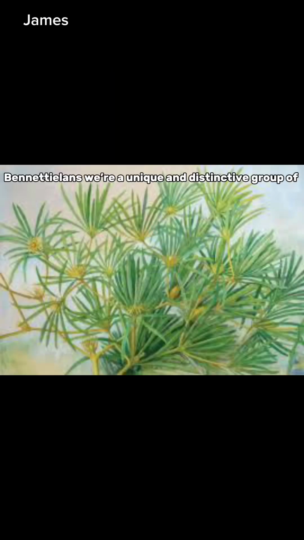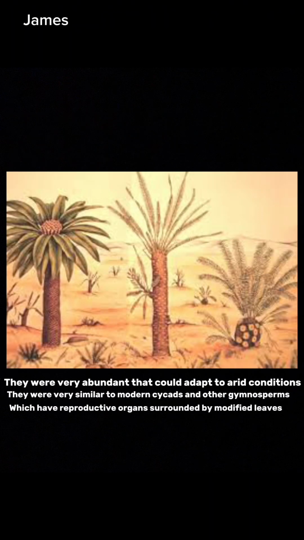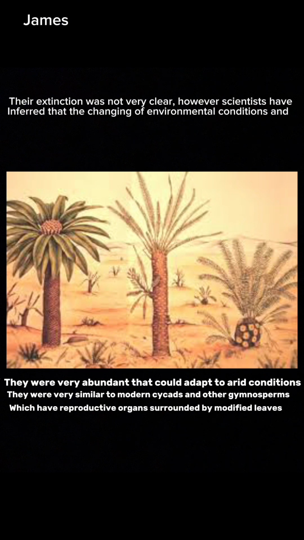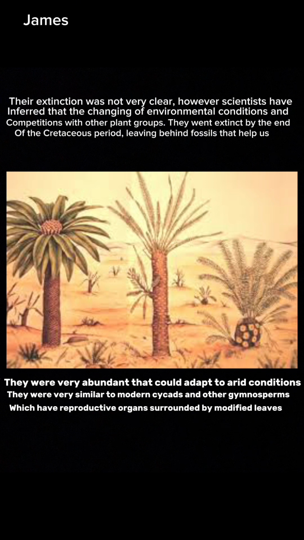Bennettitales were a unique and distinctive group of seed-producing plants that played important roles in the ecosystem. They were very abundant and could adapt to arid conditions. They are very similar to modern cycads and other gymnosperms, which have reproductive organs surrounded by modified leaves. Their extinction was not very clear. However, scientists have inferred that changing environmental conditions and competition with other plant groups played a part. They were extinct by the end of the Cretaceous period, leaving behind fossils that help us better understand plant evolution and the history of Earth.